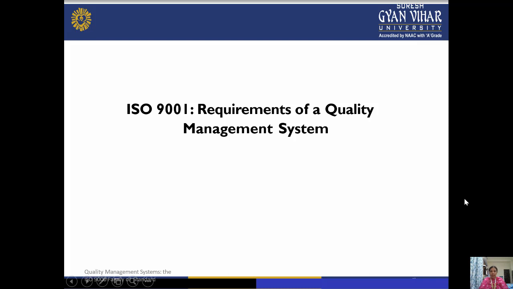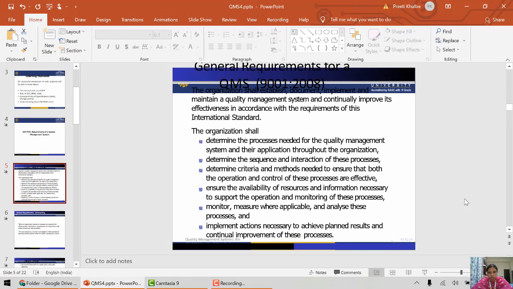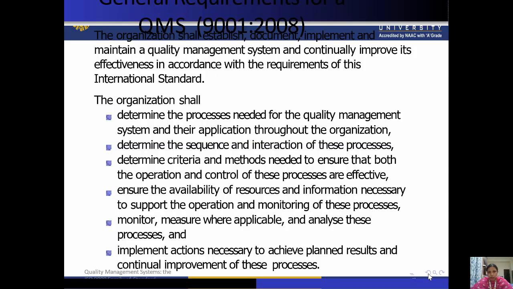Next is ISO 9001, requirements of a quality management system. In ISO 9001, all the requirements related to the quality management system in an organization are maintained. First, the general requirements of the quality management system.